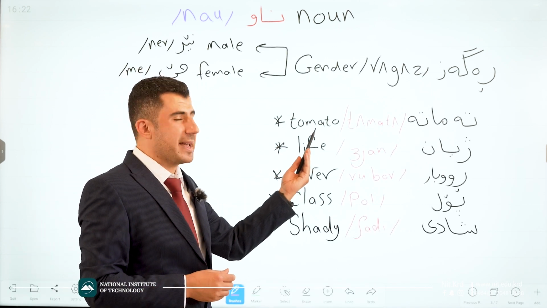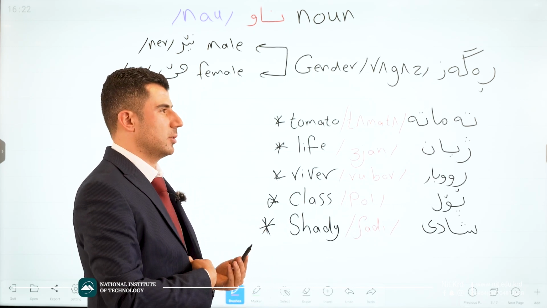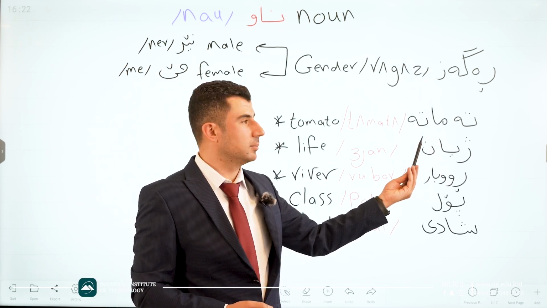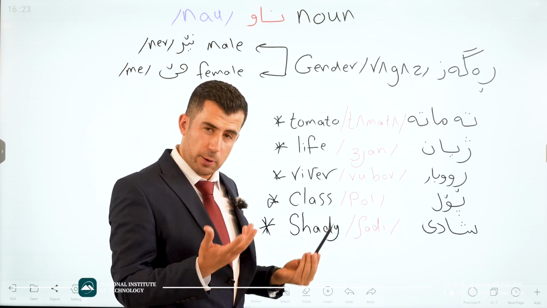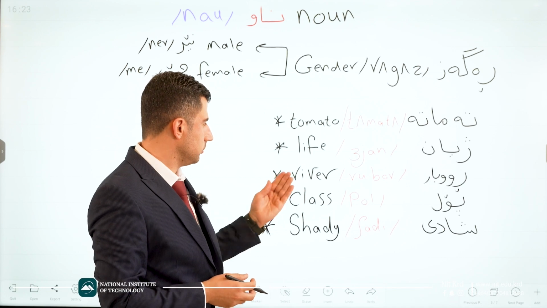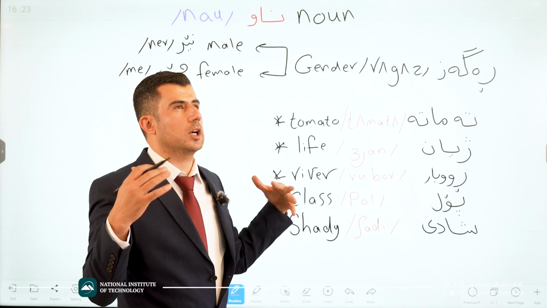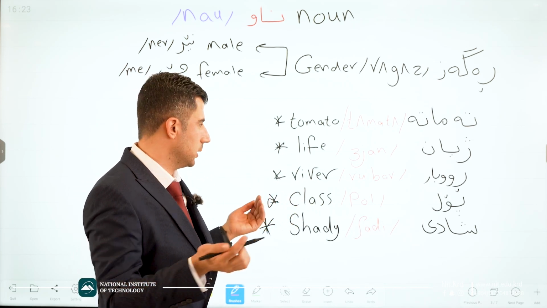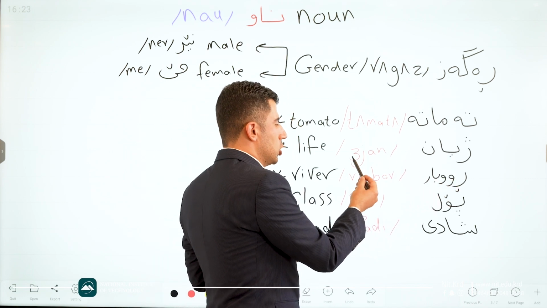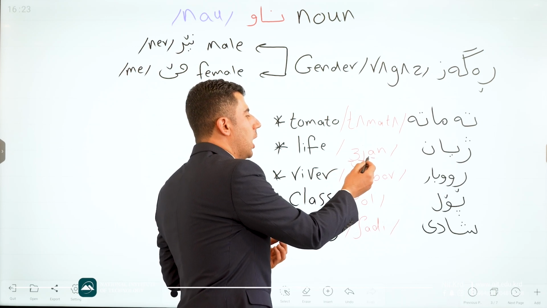Let me show you some examples. Tomato in English is a physical noun. We can touch it, concrete. In Kurdish language, we say tamata. How do we pronounce it? Tamata. Good. Life in English is something you cannot touch, an abstract noun. Life, in Kurdish language, we say jian. Jian. Good. This j, yian.